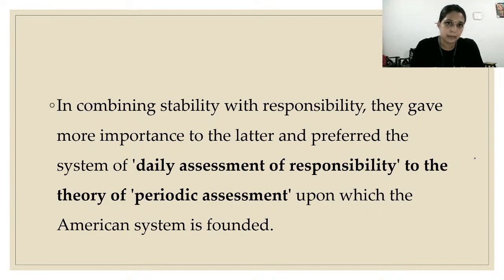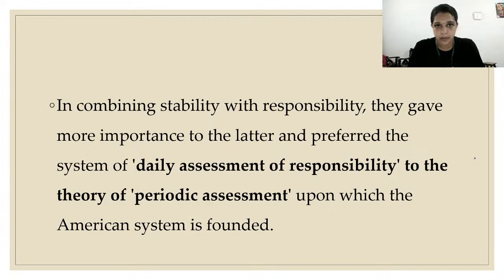So someone asked me, ma'am, when there is stability, it is better. Why did we choose responsibility? Actually, stability is there, yes, but stability will give more immunity to the people in power, which will lead to losing responsibility, so they won't be responsible to the people, and they will start looking at the individual perspective alone.